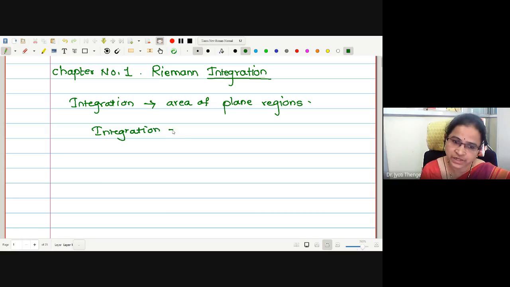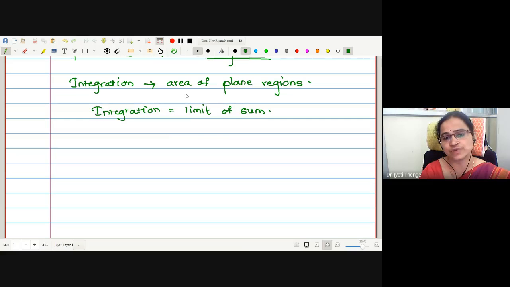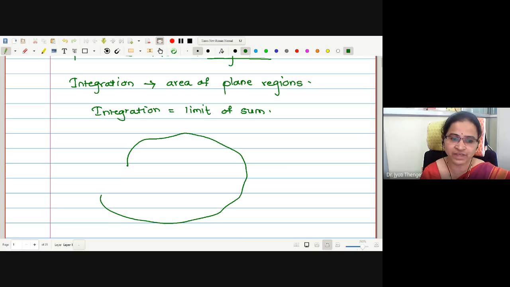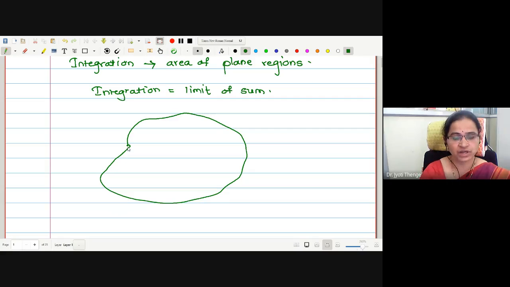Integration is defined as limit of sum. Now we will try to understand why the definition was given as limit of sum. As discussed, it was used to find out the areas of plane regions. Suppose I am giving you a task to find out the area of this region which is not having any specific shape. Whatever I have drawn on this monitor is not having any specific geometrical shape.